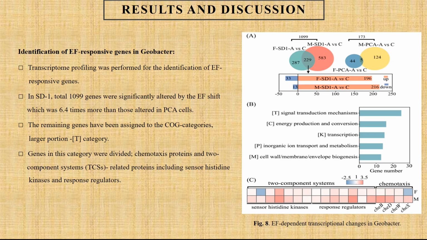On the other hand, the remaining genes have been assigned to the 5 clusters of orthologous genes categories, and a larger portion are in the signal transduction mechanisms category, Figure 8b. Genes in this category were divided into chemotaxis proteins and 2-component systems-related proteins, including sensor histidine kinases and response regulators. That means 2-component systems-related genes are the primary mode of action in response to electric fields.